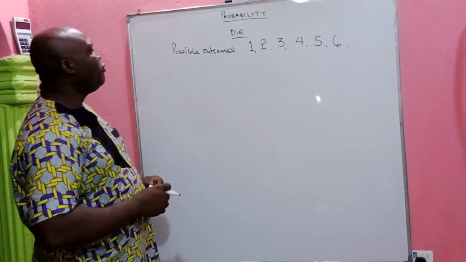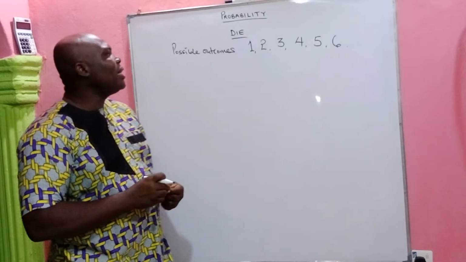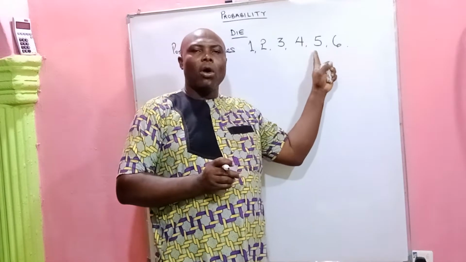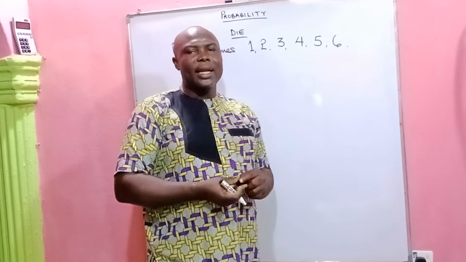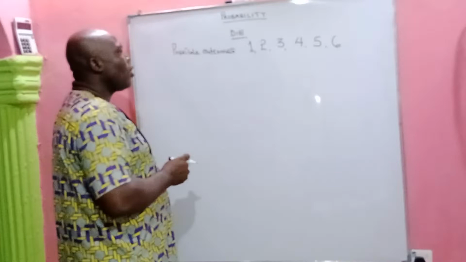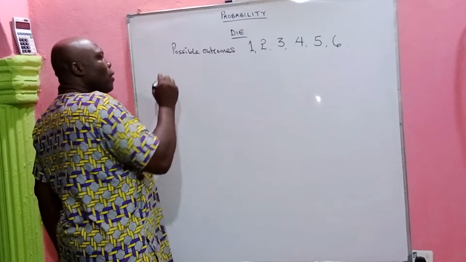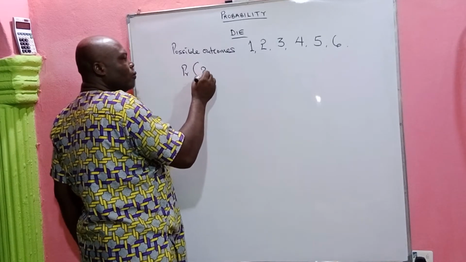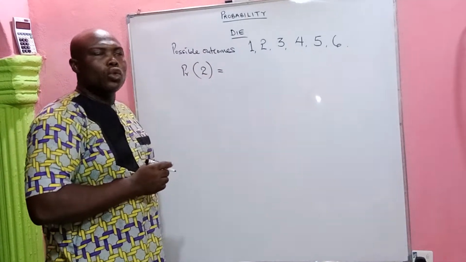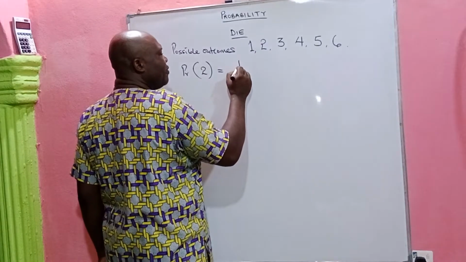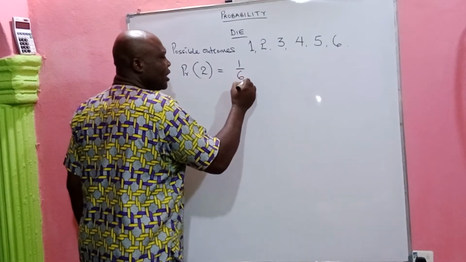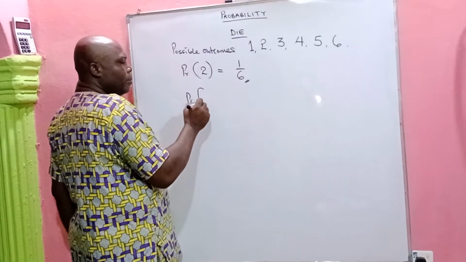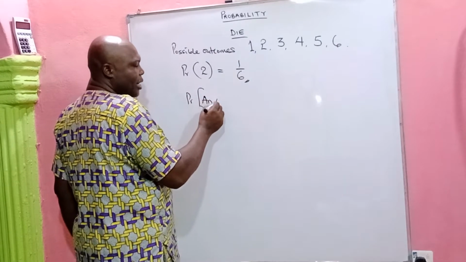All right. So if you toss a die, the experimental outcome is that you either have a 1, or a 2, or a 3, or a 4, or a 5, or a 6 appearing in a single toss of a die. So if a die is rolled, what is the experimental probability that the outcome will be a 2? The probability of a 2 appearing is one event out of a total of 6 events. It's that simple.